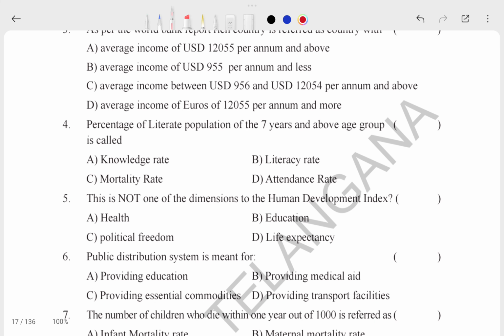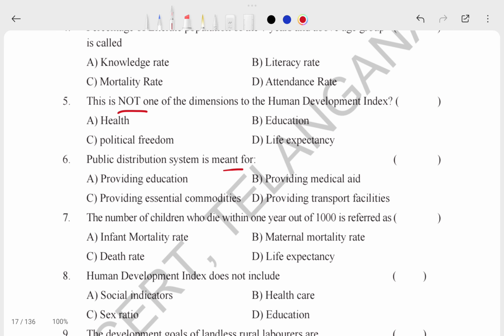What is NOT one of the dimensions of the Human Development Index, that is the HDI? Next, what is meant by the public distribution system? Options like transport, medical, health, education.